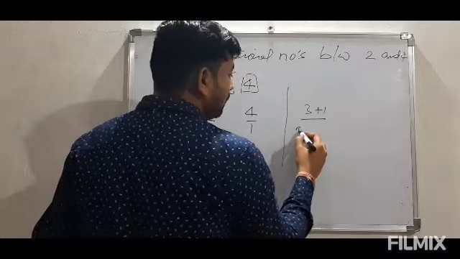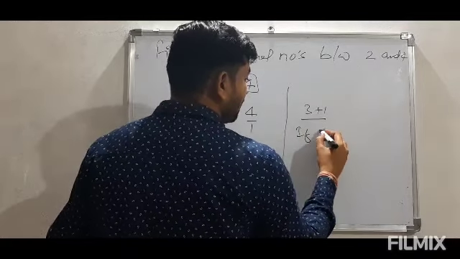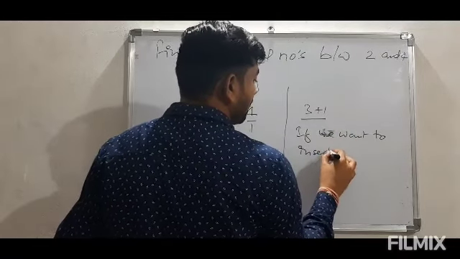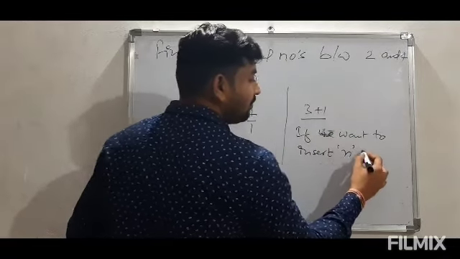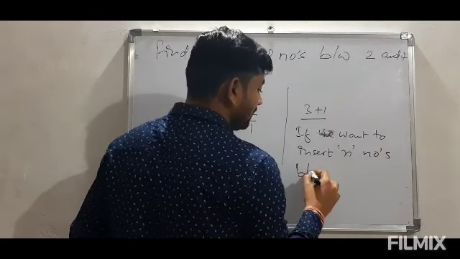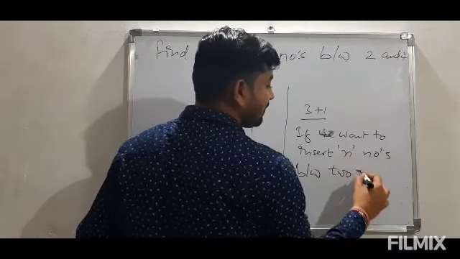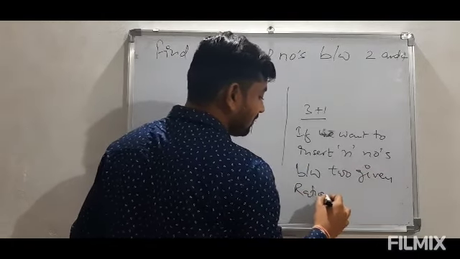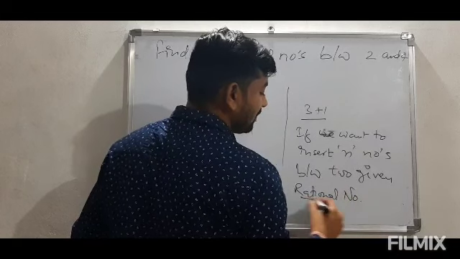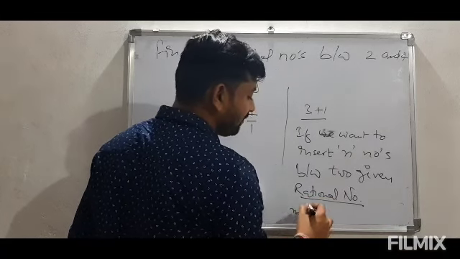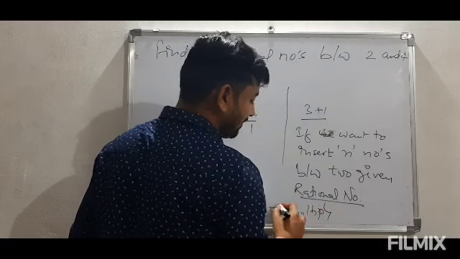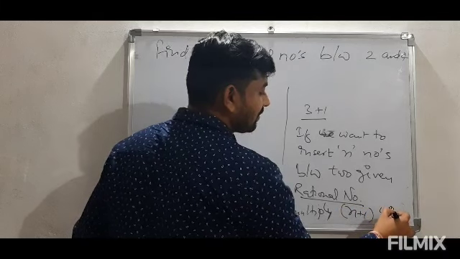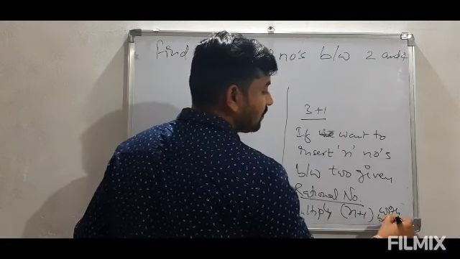That is, if we want to insert n numbers between two given rational numbers, then what we have to do is multiply n plus 1 with both the numbers.